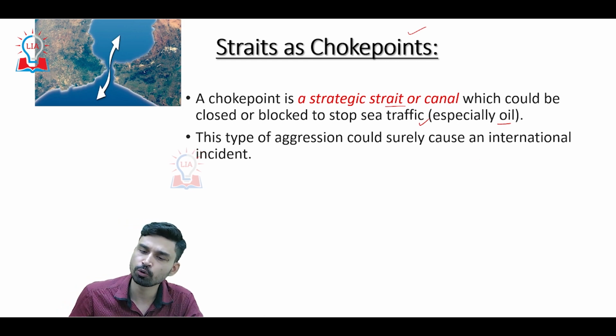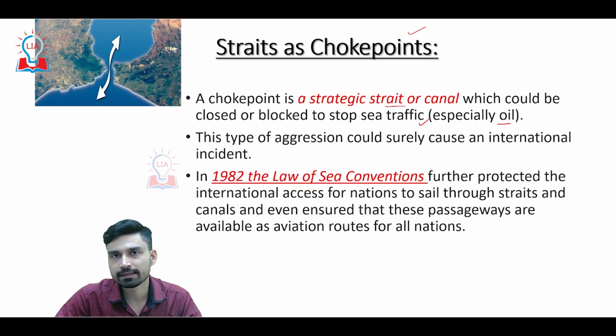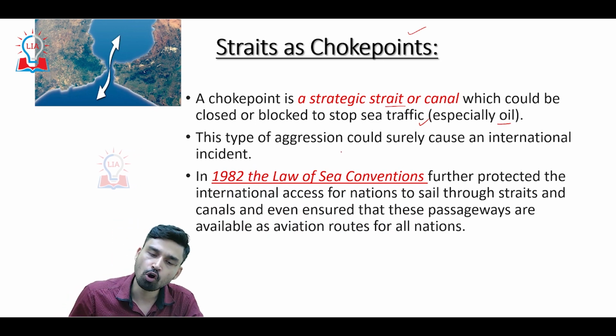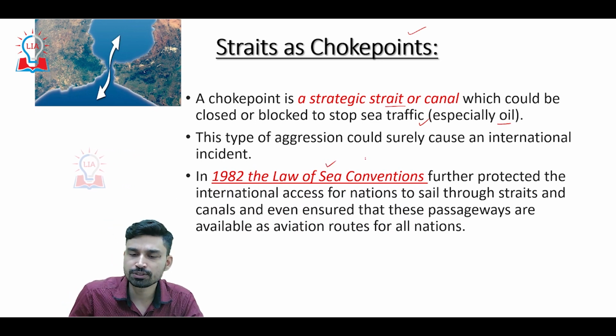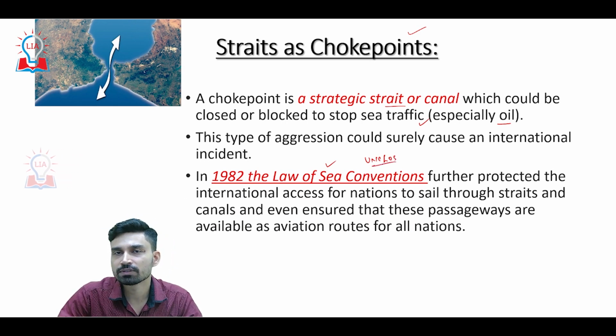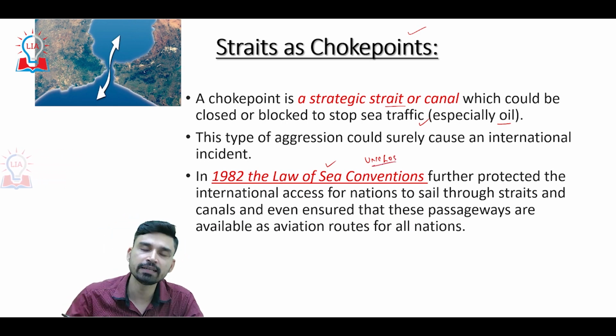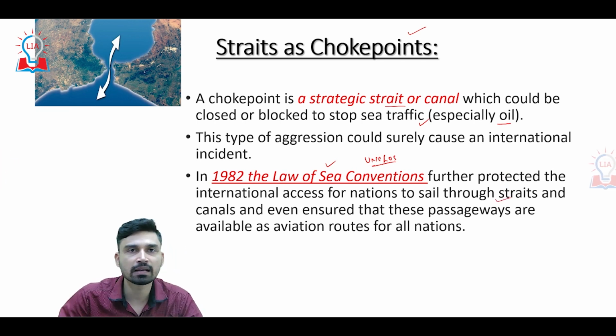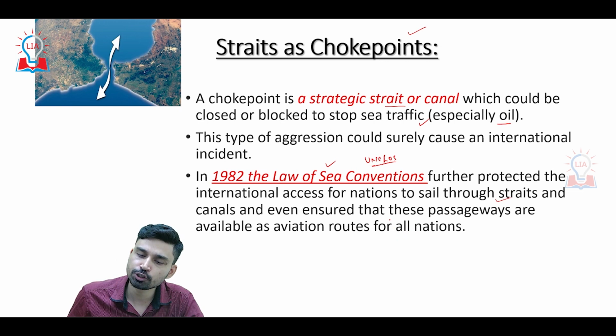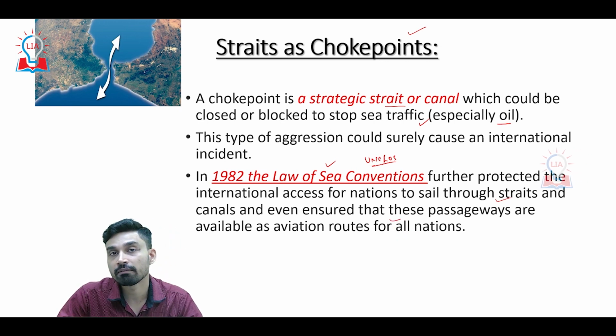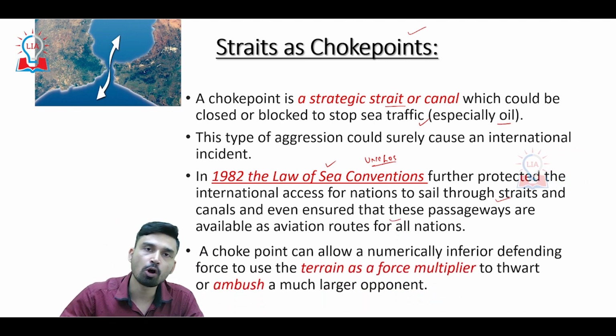This type of aggression could surely cause an international incident, and that is why in 1982, under the aegis of the United Nations, the Law of the Sea Convention, also called UNCLOS, was signed. The main objective was to protect the international access for all nations to sail through the straits and canals across the world, and even ensure that these passageways are available as aviation routes for all nations.